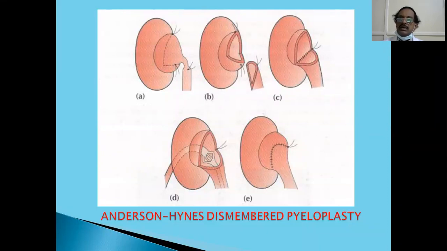Uremia is very dangerous. If infection occurs due to gram-negative organisms in the urinary tract, that leads to gram-negative septicemia, which is very dangerous. Gram-negative septicemia is very dangerous and life-threatening. So we have to manage this without the situation coming to that. Diagnose obstruction early and manage properly.